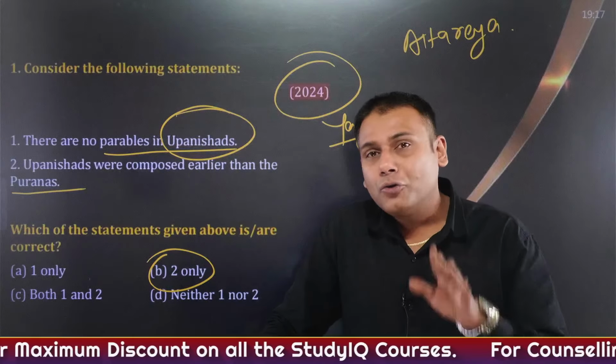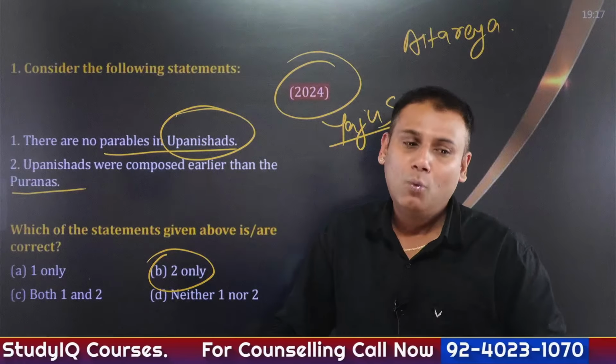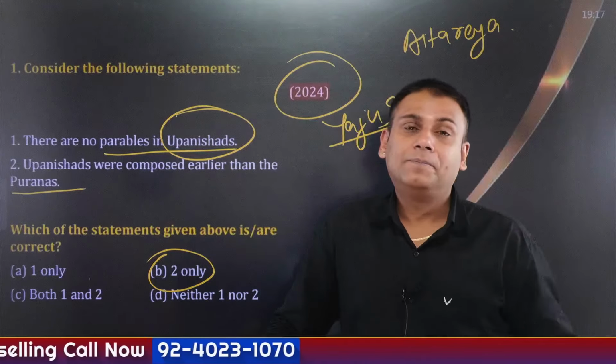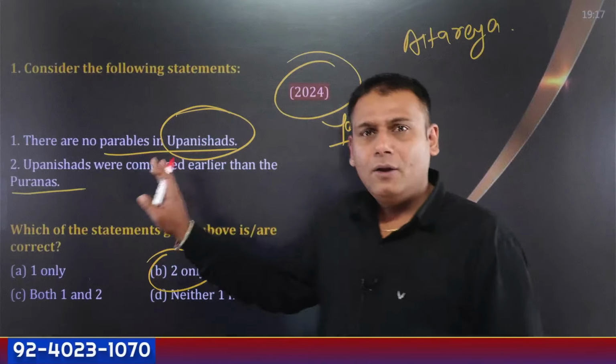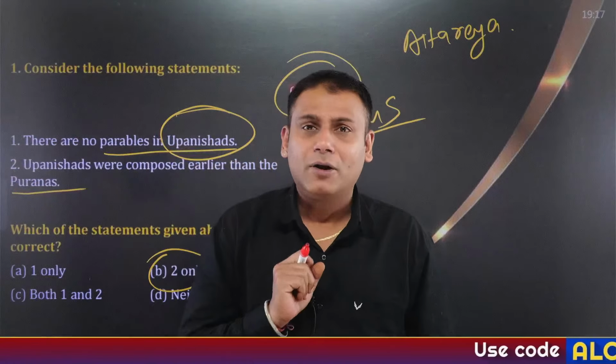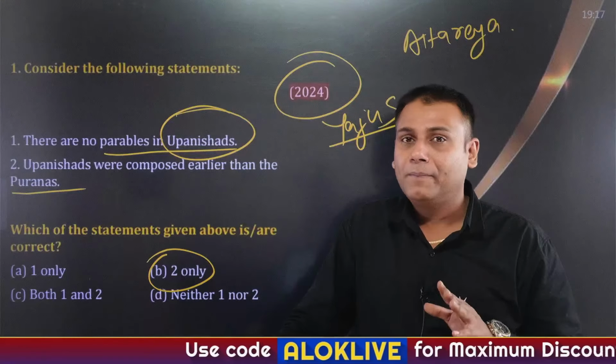Correct? So this is the explanation of question number 1, in simple words. Focus on the literature part. I'll be going through 10 questions of ancient India and approximately 8 to 10 questions of modern India. I'll tell you the trend that has been followed by UPSC.